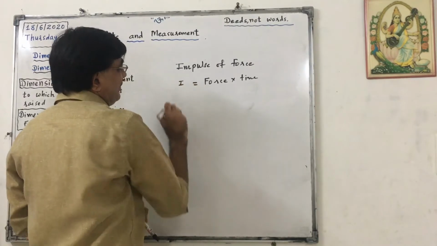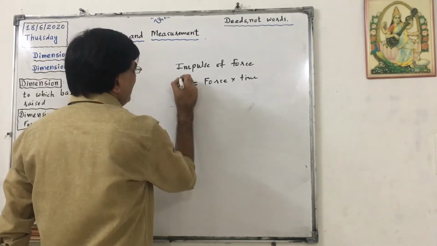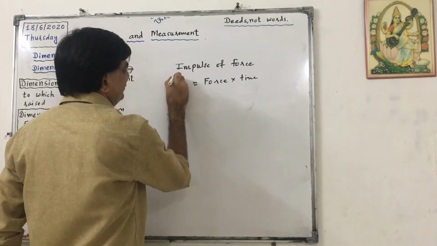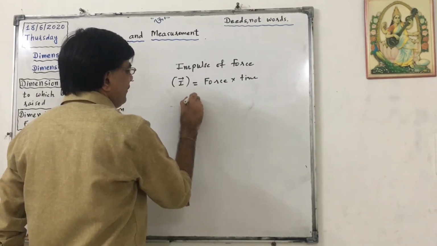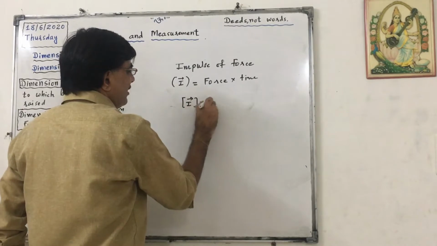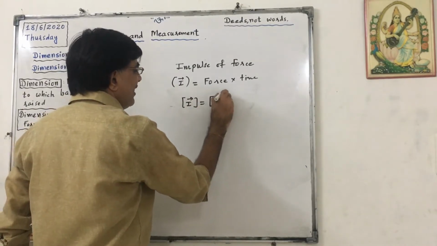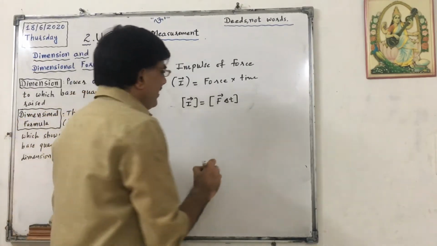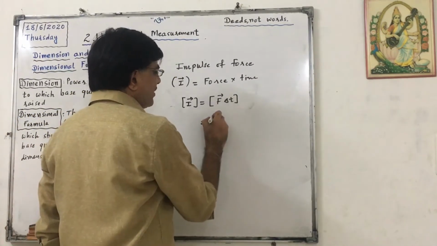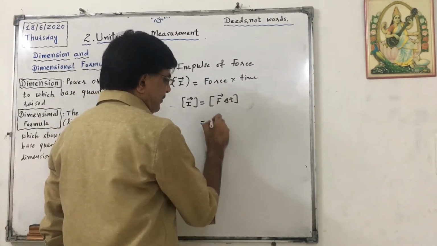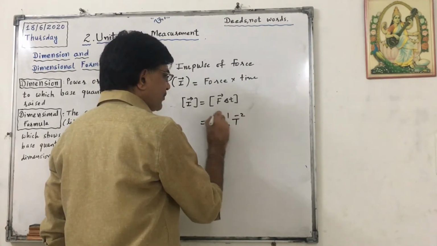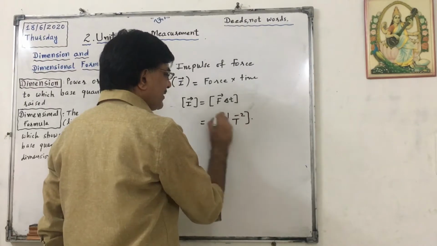Impulse of force, I, can be written like this. So the dimensional formula of I equals the dimensional formula of F into delta T. For force we have just mentioned M1 L1 T minus 2, multiplied by time.